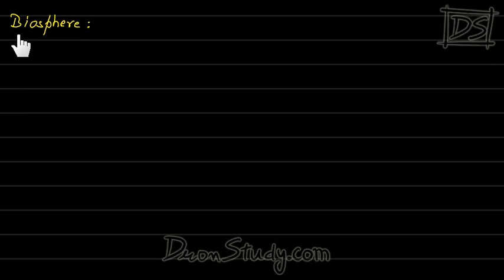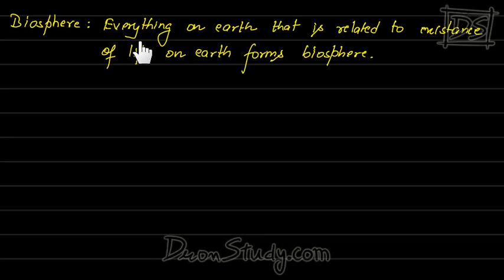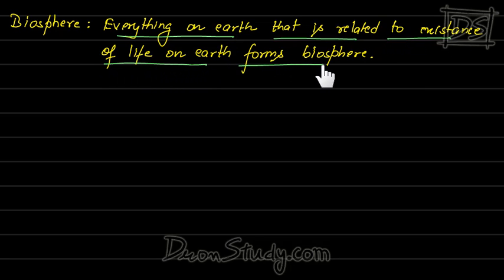Very often you will come across this term that is called biosphere. What is biosphere? It's very simple actually. What does bio mean? Bio means life. You know that. Obviously we are studying biology. So we can say that biosphere is, read carefully with me, everything on earth that is related to existence of life on earth. Everything on earth that is related to existence of life on earth forms biosphere.